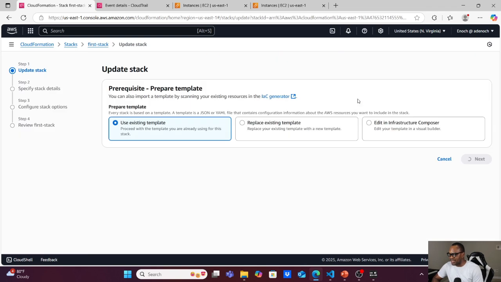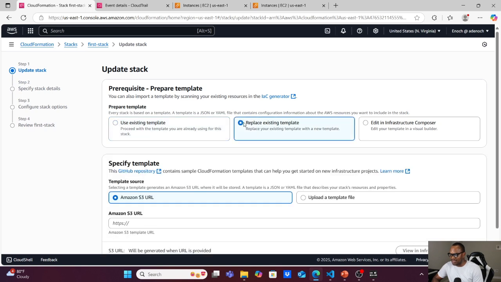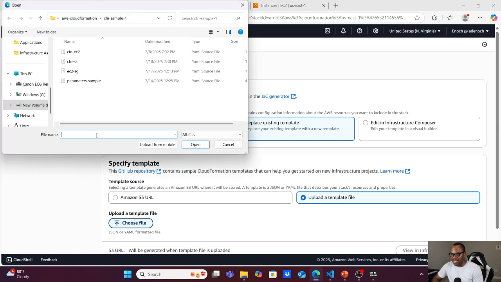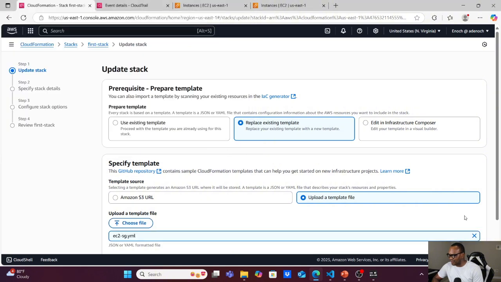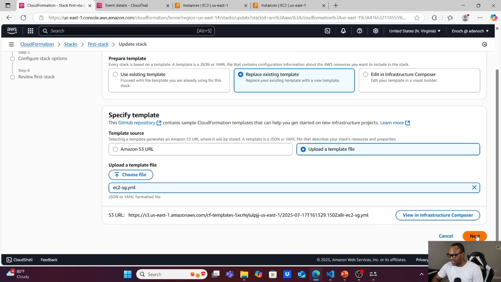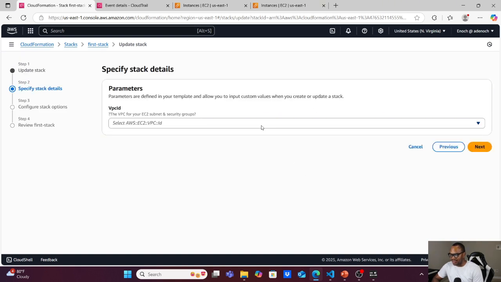So make a direct update, replace existing template, upload a template file, choose a file, and I will choose the file, and I will upload the file,